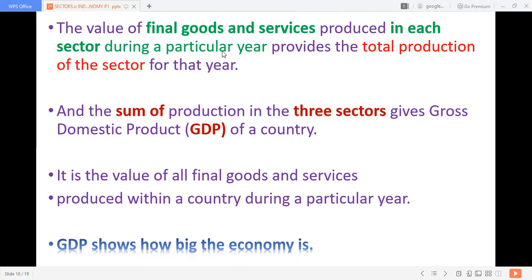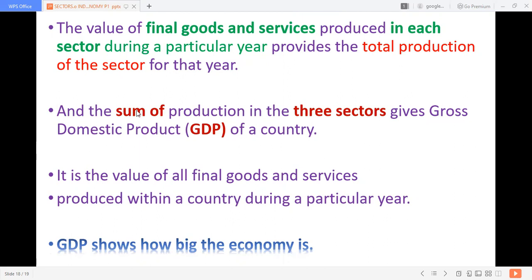Here we have to remember 3 things. Value of final goods and services in each sector during a particular year is called total production of the sector. And the sum of the production of the 3 sectors, primary plus secondary plus tertiary, gives gross domestic product. What is gross? Total amount of the production. Domestic means within the nation, in our nation. Product means goods produced. So it is the total products which are produced in our nation.